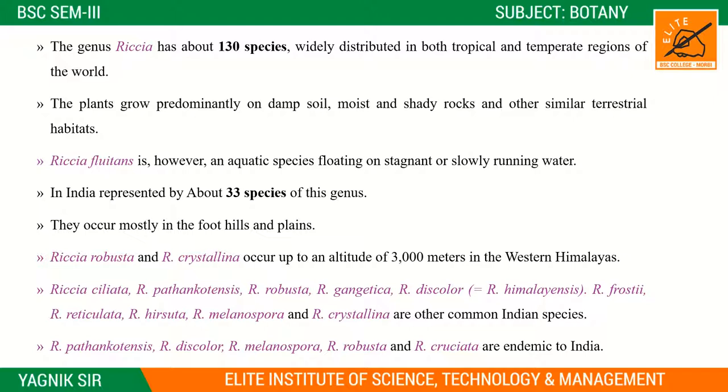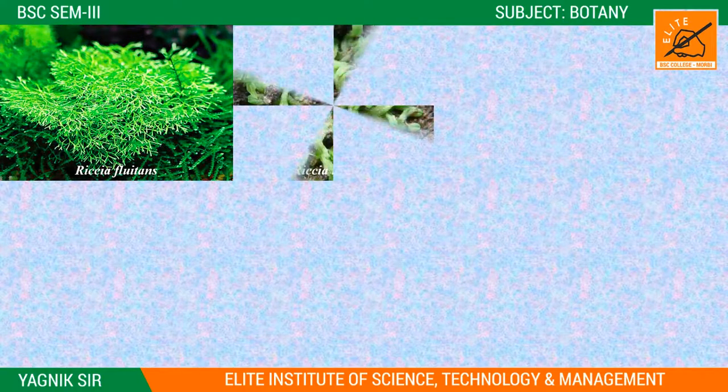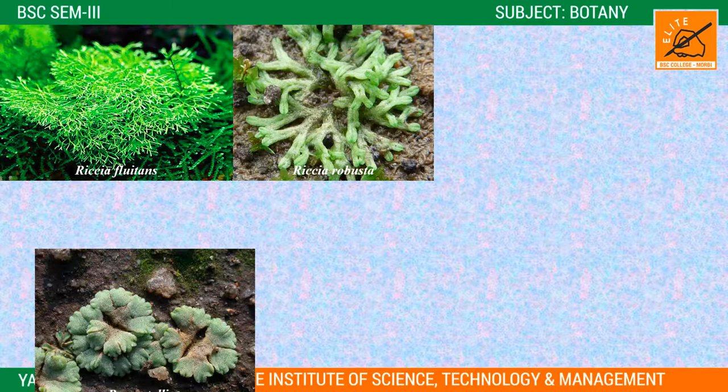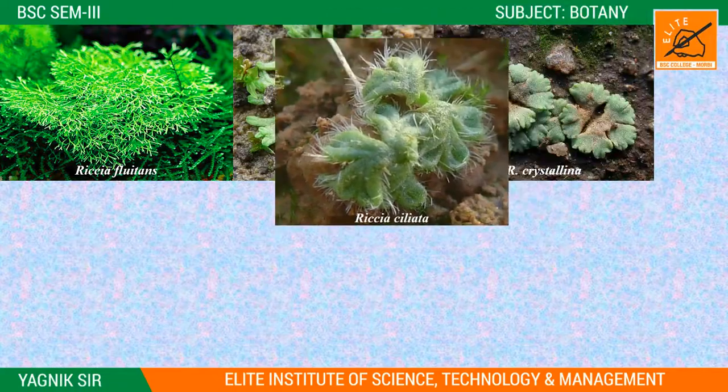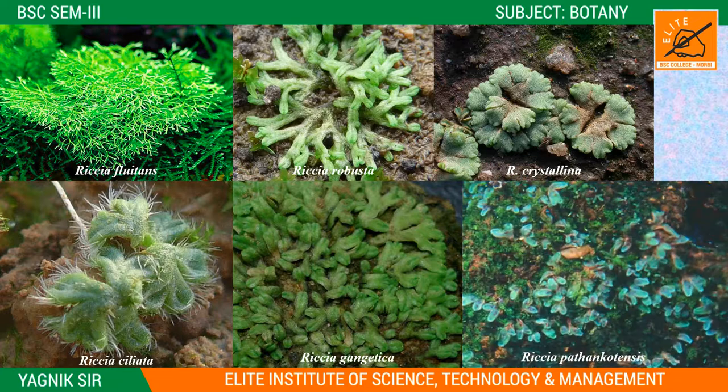But all these species are endemic species. So here are some image diagrams of all the species. First Riccia fluitans, then robusta, crystallina, ciliata, gangetica, and the last is pathankotensis.